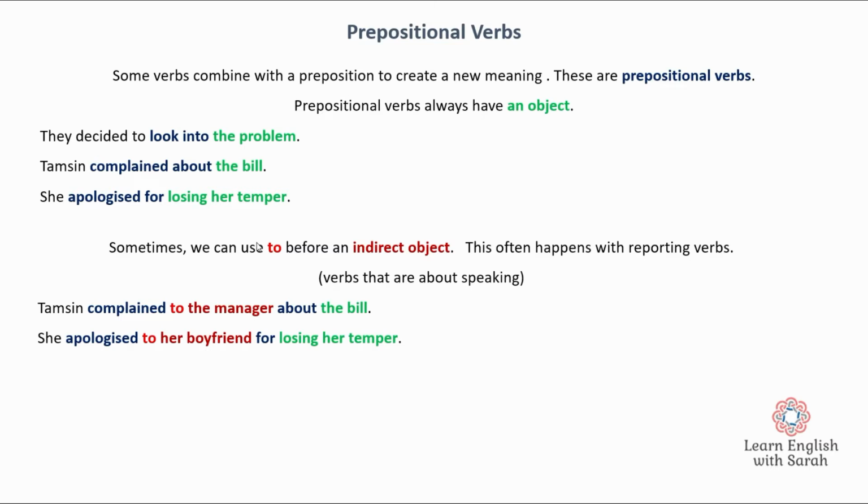We call them reporting verbs. So we've got the same sentences here that we had up here, but now we've got an extra object, and this extra object is following the preposition to. So Tamsin complained to the manager about the bill. She apologized to her boyfriend for losing her temper.